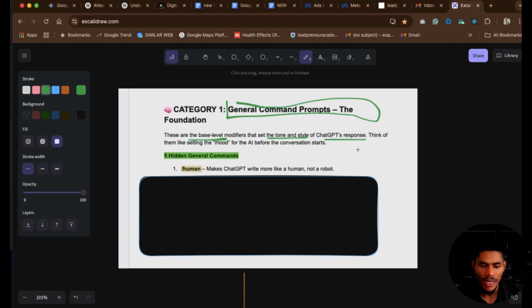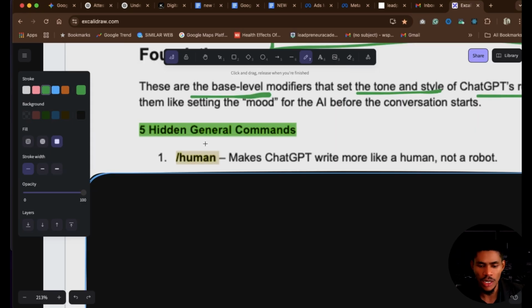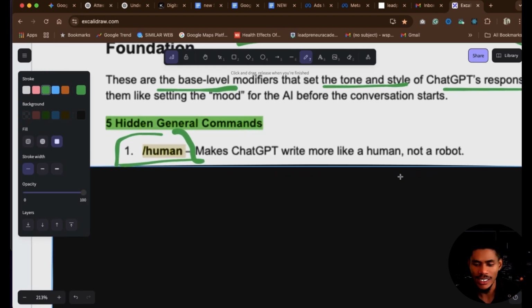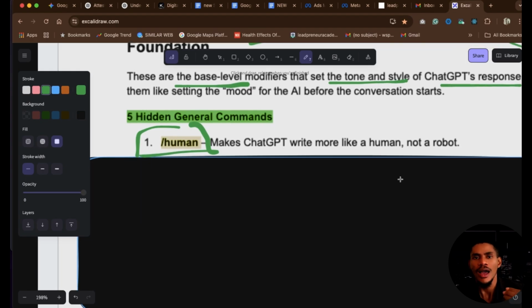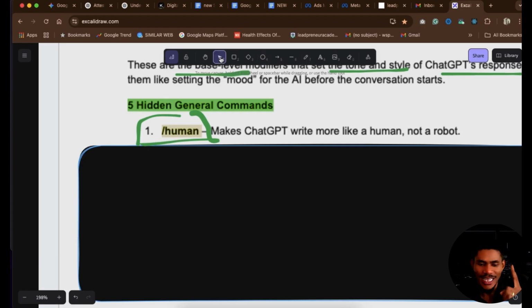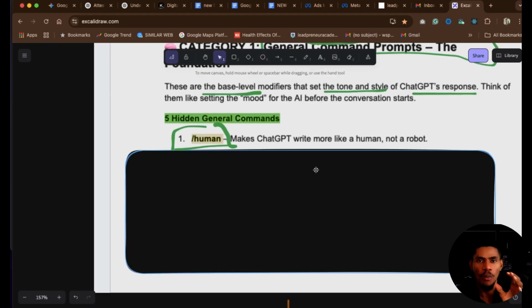The first hidden command here is you need to use this hidden command called /human. The /human command of ChatGPT is going to help ChatGPT sound like a human being. That is the entire goal. ChatGPT will no longer sound like a robot. Anything you ask ChatGPT to do, ChatGPT will literally perform that particular task or respond to you as a human being. And that is the first hidden general prompt command.